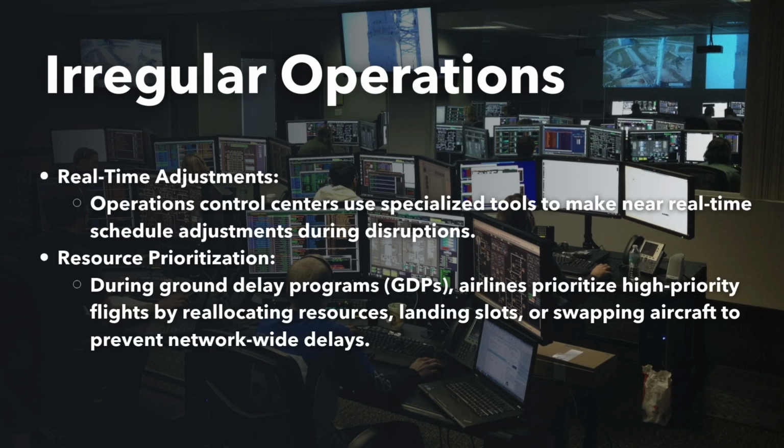In case of irregular operations, the airline's Operations Control Center uses specialized tools to make near real-time adjustments. One common recovery strategy is to delay flights to allow for inbound aircraft or crew that are delayed. Airlines may also cancel certain flights to free up resources or landing slots for higher priority flights. For example, during ground delay programs or GDPs due to adverse weather, airlines prioritize critical flights, ensuring minimal disruption to their downline operations. Alternatively, airlines might swap resources such as assigning delayed aircraft to other flights that are less critical or swapping crew assignments to reduce further delays.